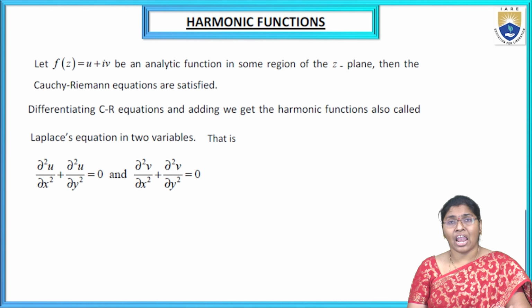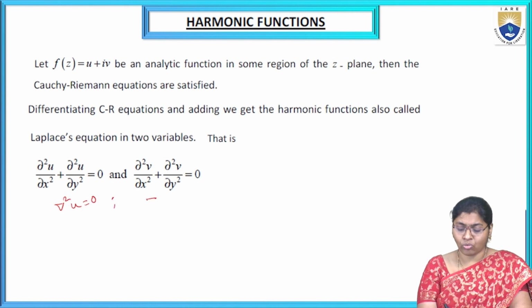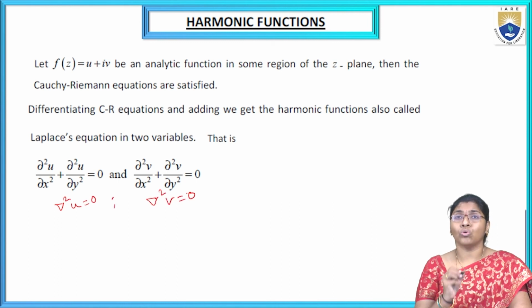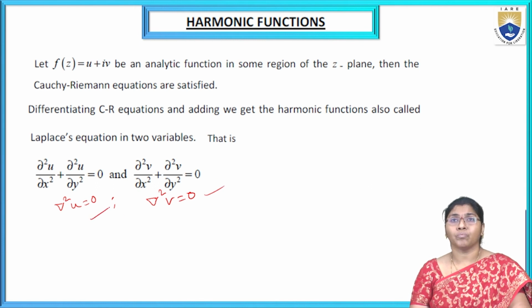We also call it the Laplace equation of two variables, that is dou square u by dou x square plus dou square u by dou y square equal to 0, and dou square v by dou x square plus dou square v by dou y square equal to 0. This is also written as del square u equal to 0, and del square v equal to 0. These two conditions are called the Laplace equation.